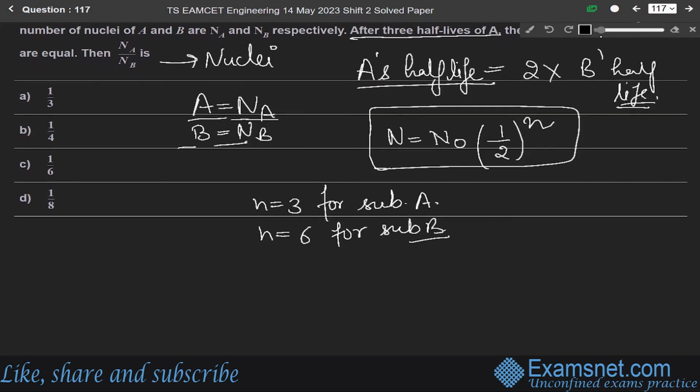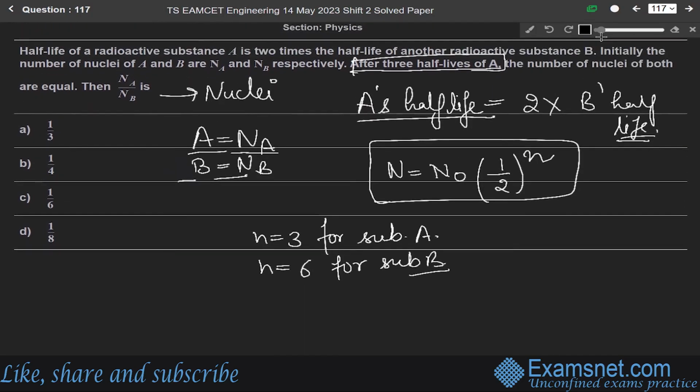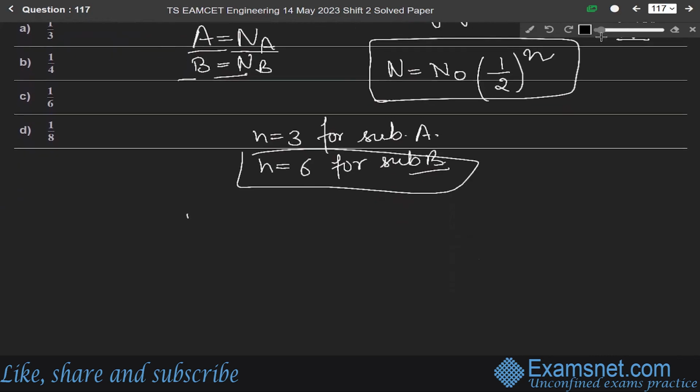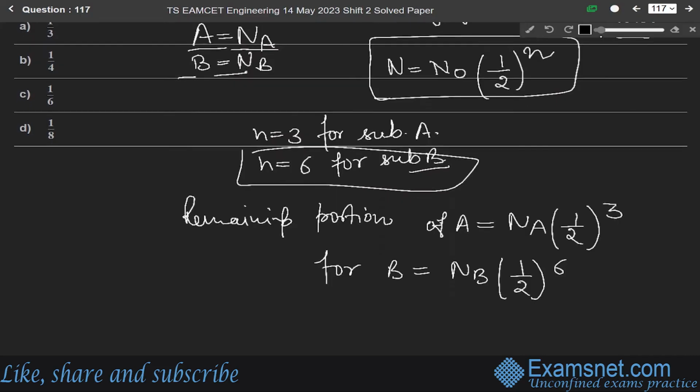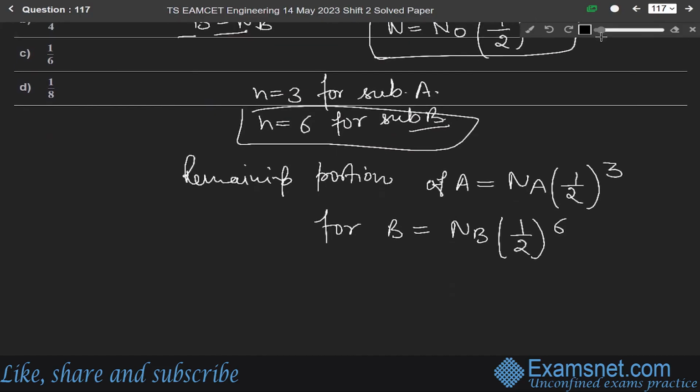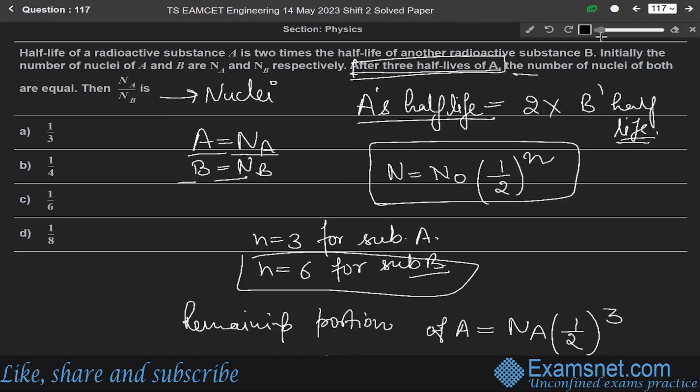So the remaining portion of A will be equal to Na times 1 over 2 power 3, and for B it is Nb times 1 over 2 power 6.